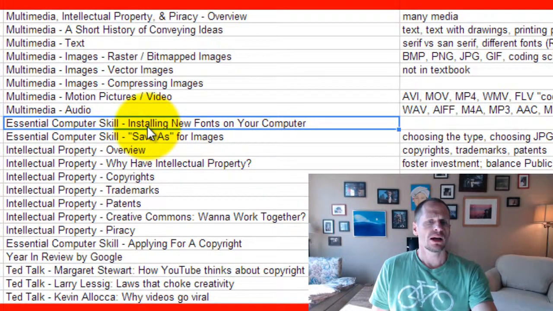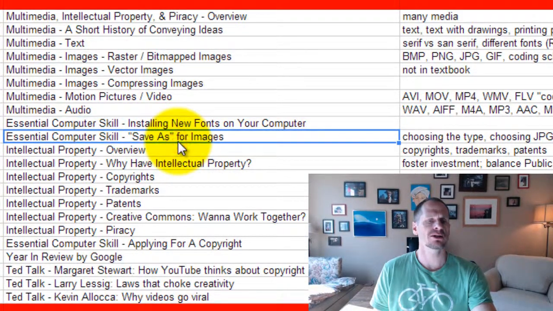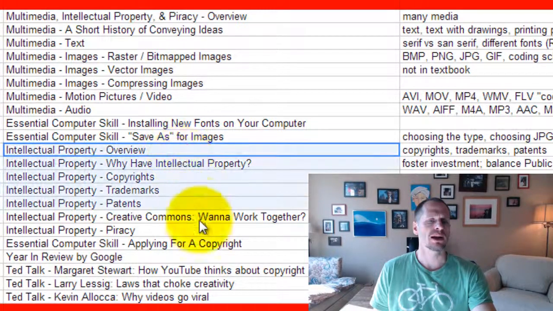We'll also look at how you can install new fonts on your computer, how you could save images in different ways. And then we're going to talk about intellectual property, which is kind of like what are the rights of ownership for intellectual property items that you might create. How do you protect those? So that's considered IP, intellectual property. Sometimes it's referred to as IP.